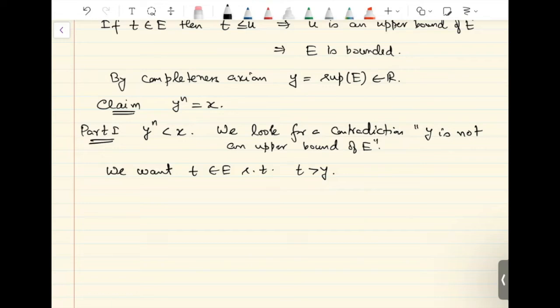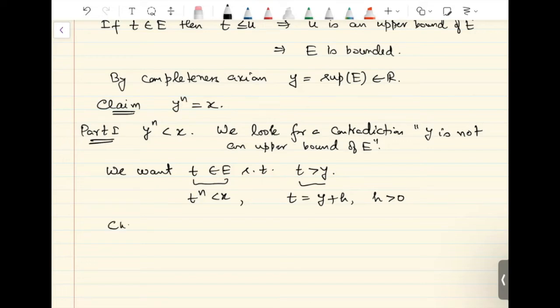Now, to prove this, we first want t belonging to E. That means t raised to n should be less than x. Then we want t to be bigger than y, so we'll assume t to be of the form y plus h for some suitable h. So we will choose our h so that our requirement is satisfied.